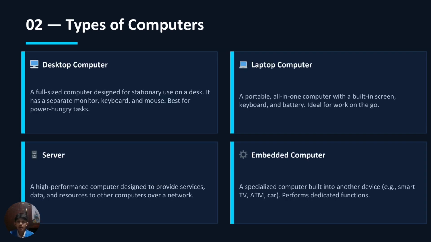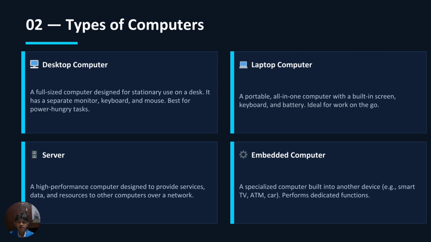Now, let's talk about the types of computers. There are four common types. First, the desktop computer. This is a full-size computer designed to be used on a desk. It has a separate monitor, keyboard, and mouse, and is needed for high-performance tasks. Second, the laptop computer. A laptop is a portable computer with a built-in screen, keyboard, and battery.